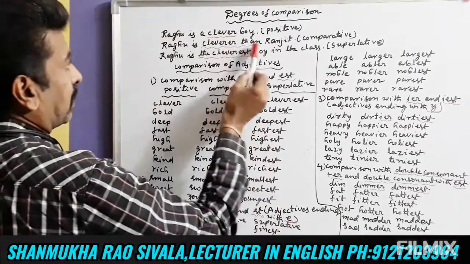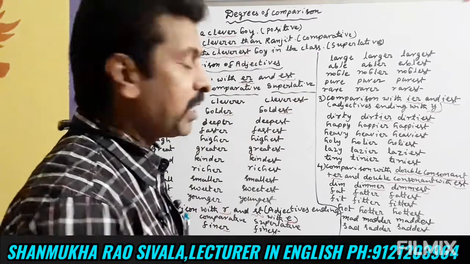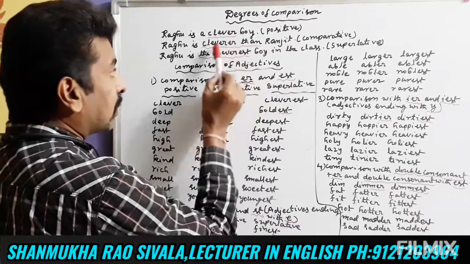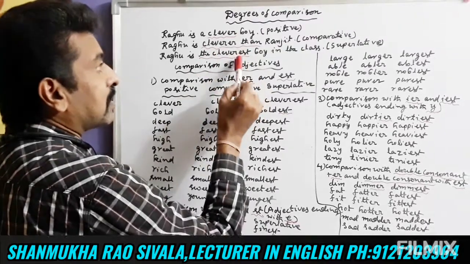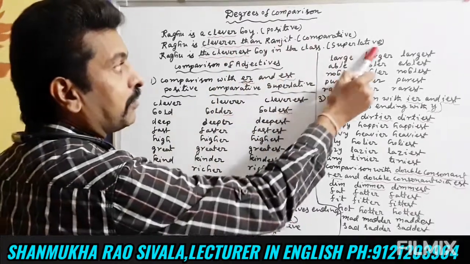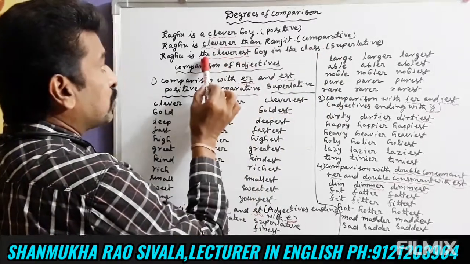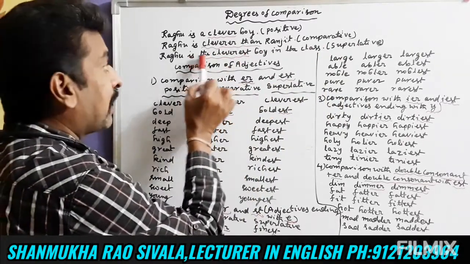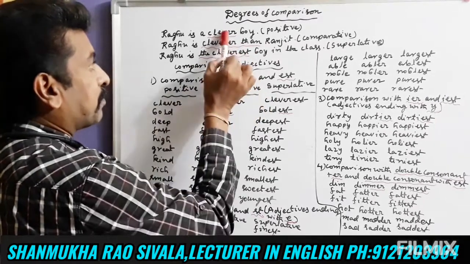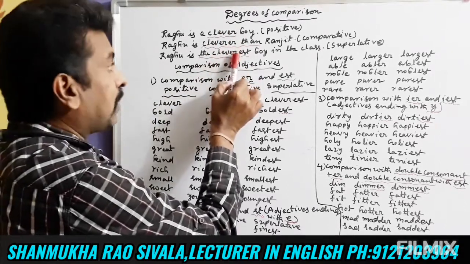Raghu is the cleverest boy in the class. Here we used the adjective cleverest. Cleverest is the superlative form. That's why this is the superlative degree, friends. And before cleverest we also used the article the. So clever, cleverer, cleverest. Clever is positive degree, cleverer is comparative degree, the cleverest is superlative degree.